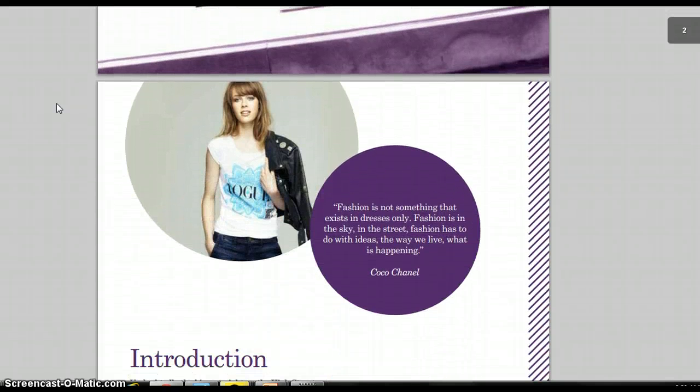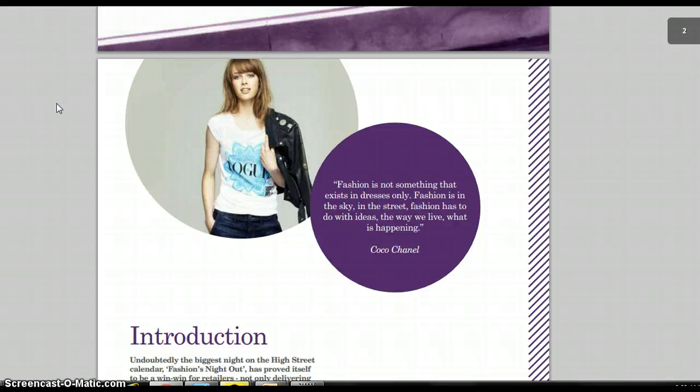on the introductory slide is that it includes a quote about fashion from Coco Chanel, but the image is not related to the quote. The image is just of a random model who has on a Vogue t-shirt. But I would think that because the quote is from Coco Chanel, they would have included an image of her.